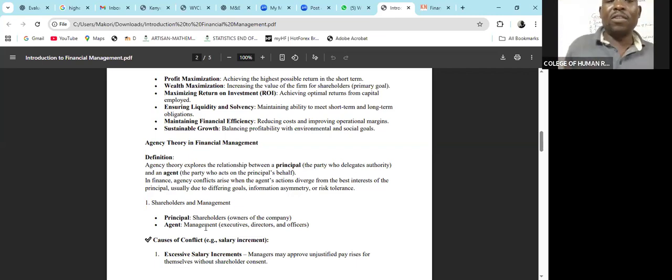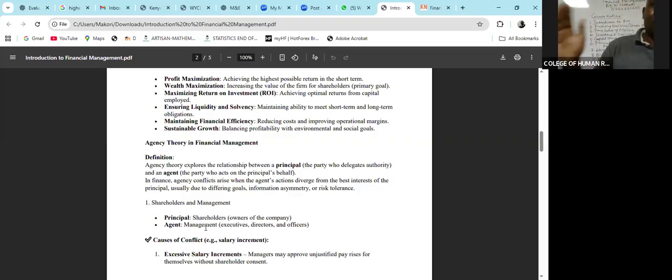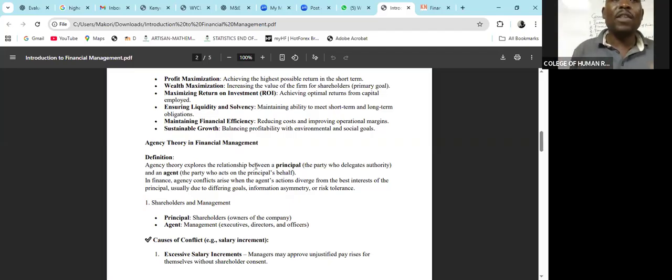So they have delegated their duties to the management to run their business on their behalf. The board of directors, the chief executive officers, and all that, they are people who are mandated to run the business on behalf of the shareholders. If you look at any big company, it can be a company like the East African Breweries. We have got so many shareholders, but those shareholders don't take part in the day-to-day running of that company. They have delegated those particular responsibilities to another set of team. We call the board of management or board of directors to run that particular business on their behalf.